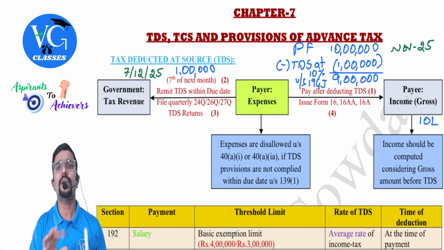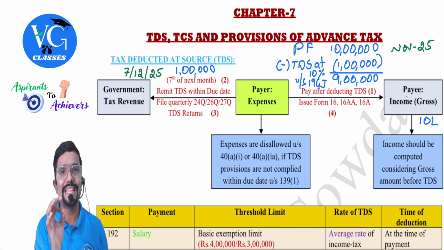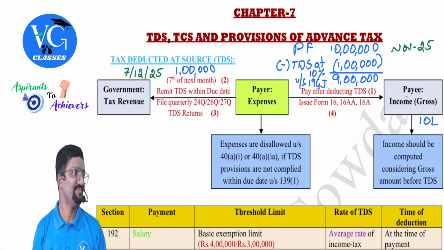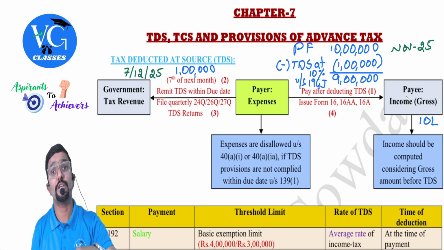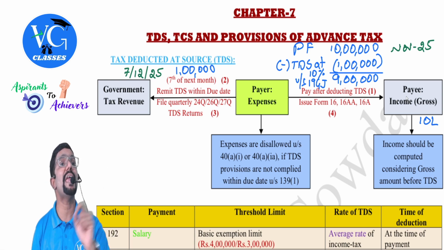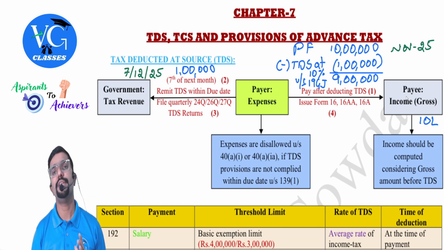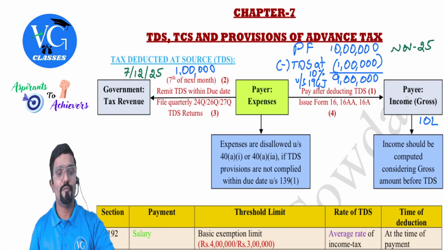Clear? Yes. Sir, what if I don't deposit? Then from 8th, it is for sure I have to pay 1 lakh, but along with interest. On 1 lakh, even interest will start from 8th if I delay, because I cannot play around with government money. It is government's money, government's revenue. Yes, sir. Now coming to few more things, guys.